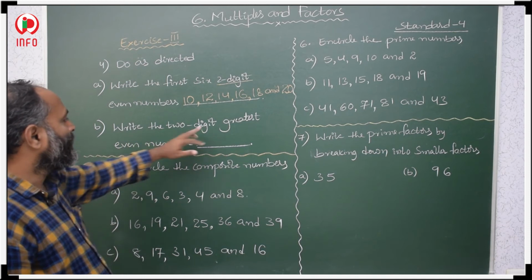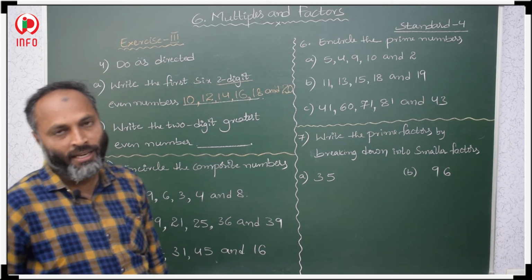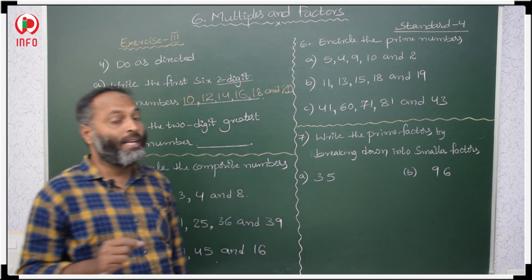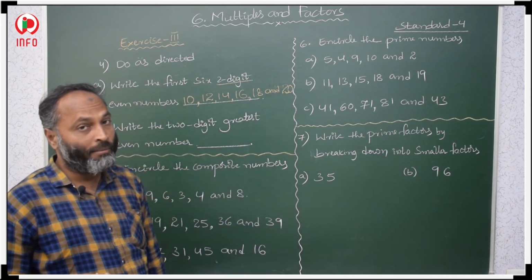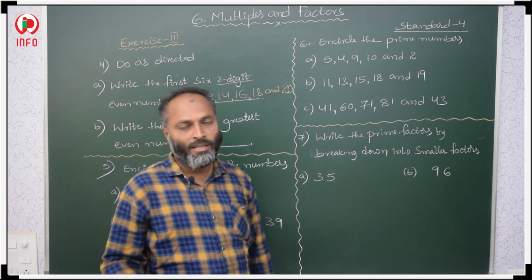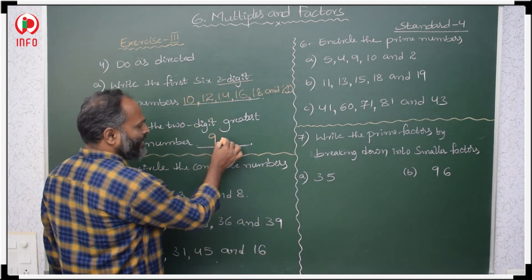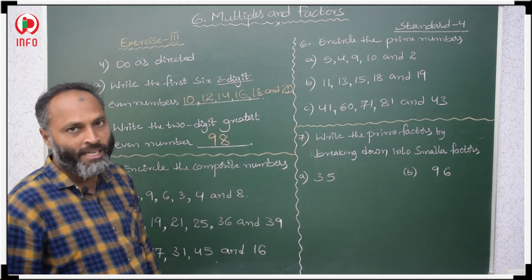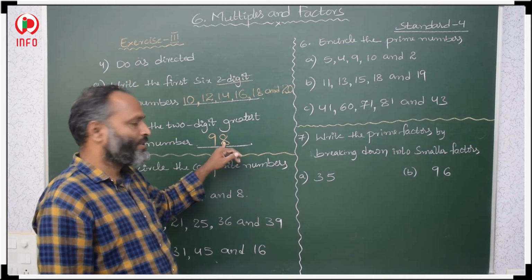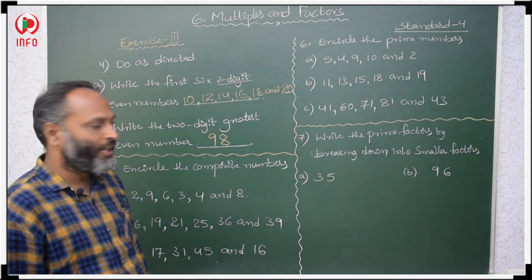Now, write the 2-digit greatest even number. The greatest 2-digit number is 99. But he is asking for an even number, and 99 is odd because 9 is in the unit place, and 9 is odd. So we have to take one less, that is 98. 98 is a 2-digit number and also an even number, as 8 is there in the ones place. 98 is the greatest 2-digit even number, okay.